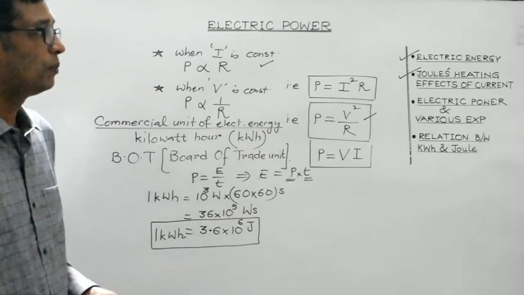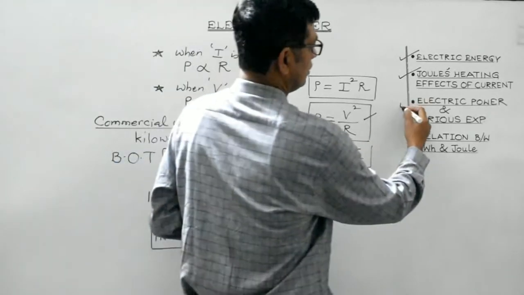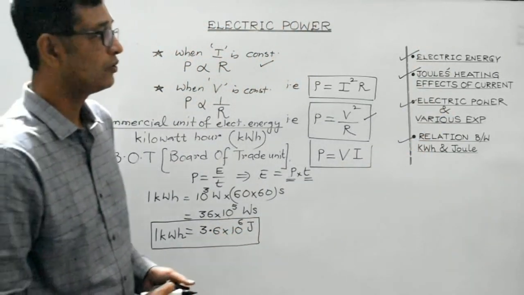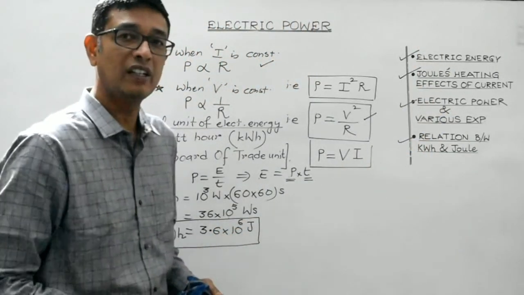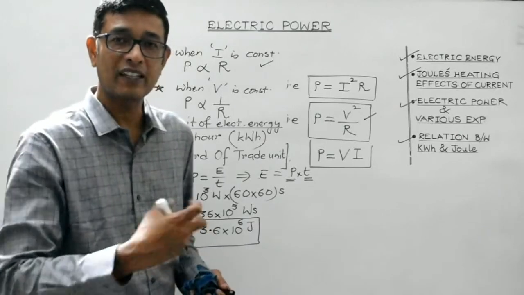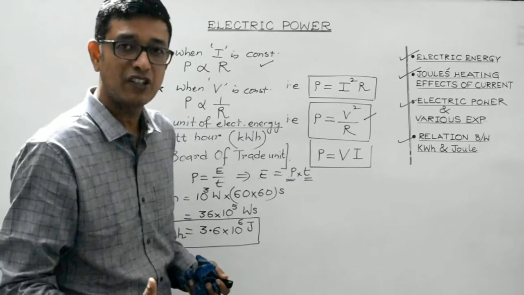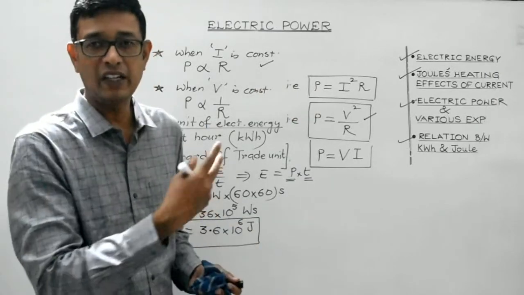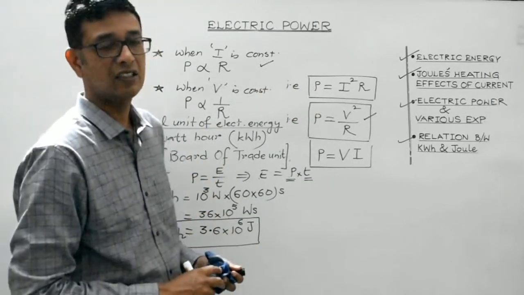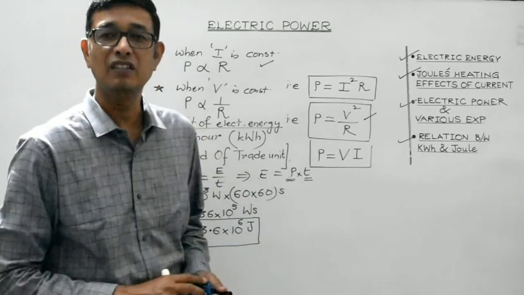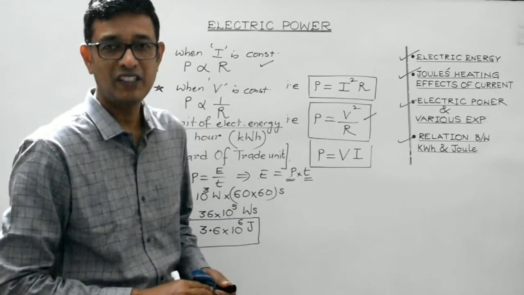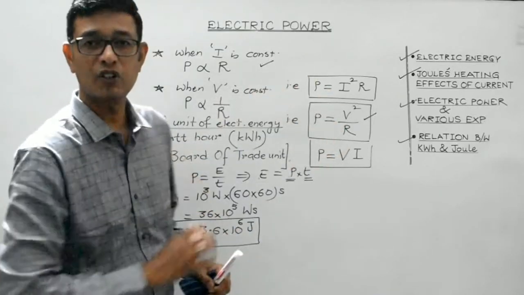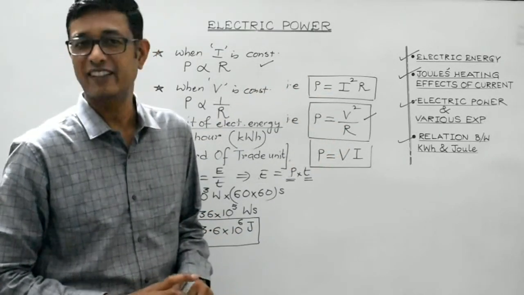So students, I hope you have understood the theoretical topics. We have discussed electric energy, we have discussed Joule's heating effects of current, its application, the theoretical explanation, the mathematical verification, and then obviously we have discussed electric power, its 3 various expressions, and last we have considered the commercial unit of electrical energy. So students, do revise this topic thoroughly and we'll continue in the next lecture then.